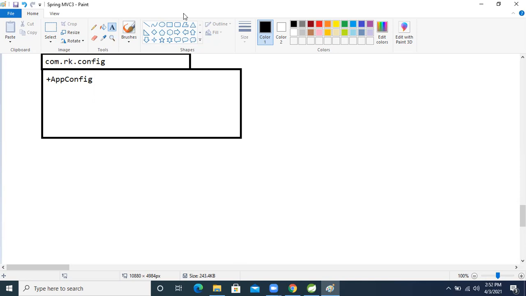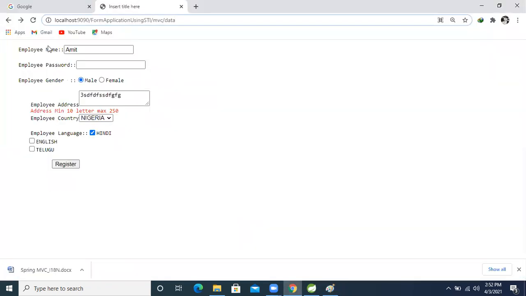But how can we read it, how can we change it, how can we take that? We need to store these things in the property file, friend. So first I will take only one property file. After that, based on the language we will implement, and we will see that.